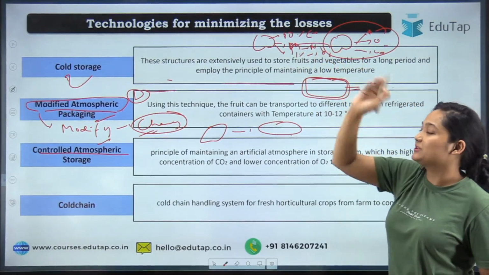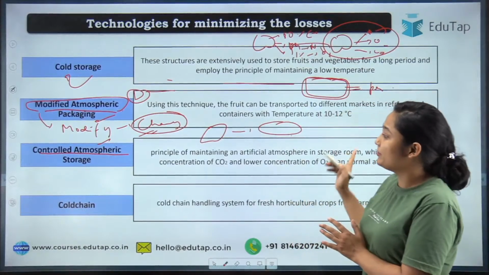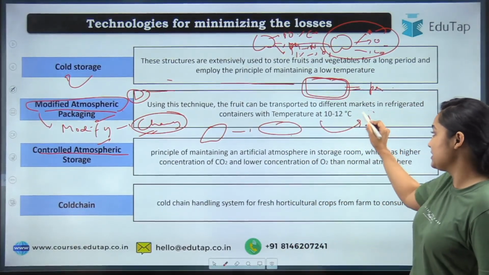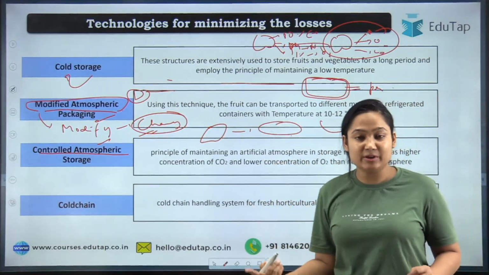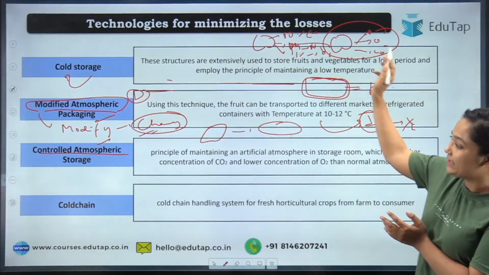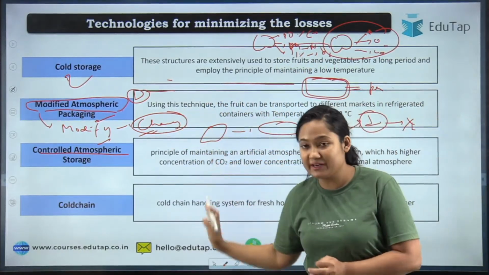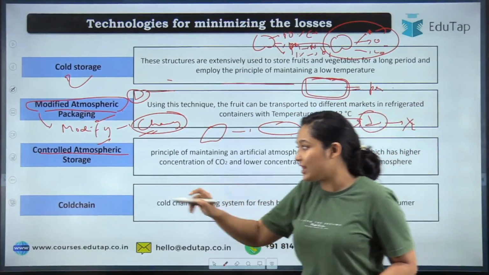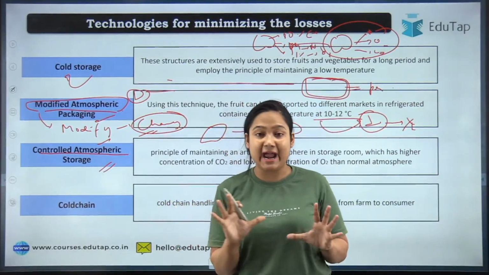or 99% nitrogen and 1% oxygen. There can be any combination, but modified atmospheric packaging you will only do once. Then you won't be disturbing or altering your product. Any kind of alteration will not be allowed in the case of modified atmospheric packaging. We will come to why this particular temperature is needed, but for now let's move to controlled atmospheric